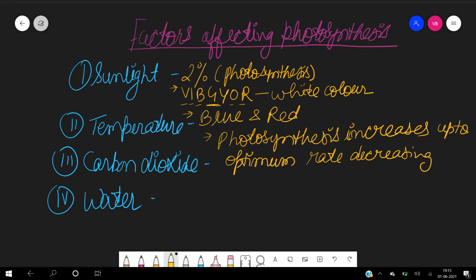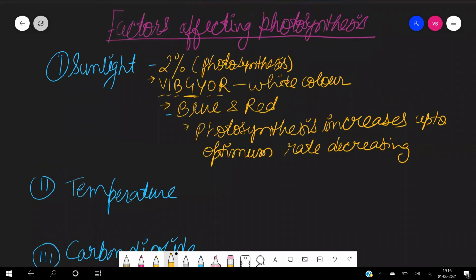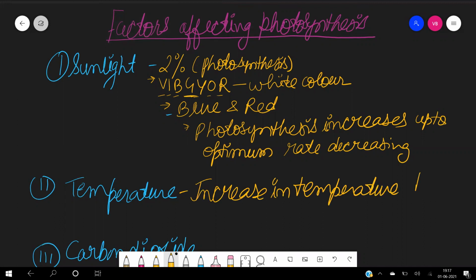Okay, now we will talk about temperature. Now we will discuss how temperature affects the photosynthesis process. If the temperature increases, it will decrease the rate of photosynthesis.